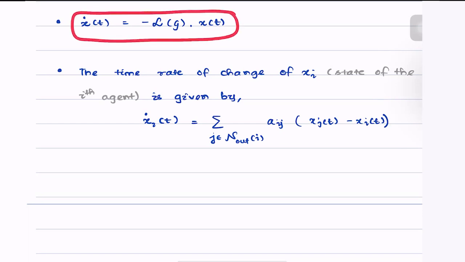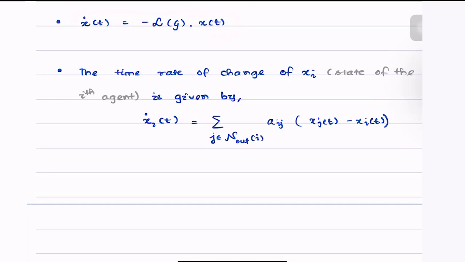So here the x is a vector. It's an n cross 1 vector. And what we've done here is we have written it for the ith component. And aij is simply the ijth entry of the adjacency matrix A. So this is what it looks like component-wise.